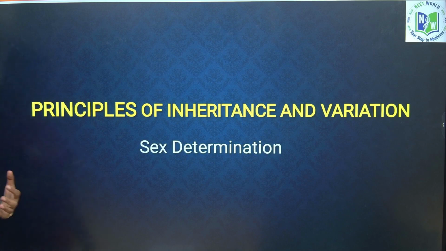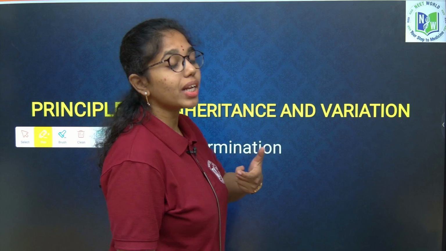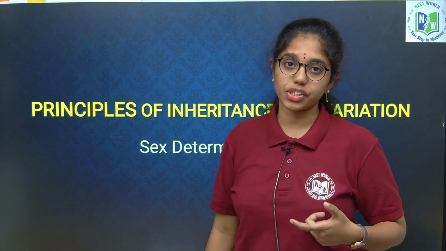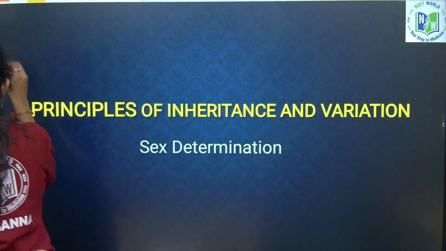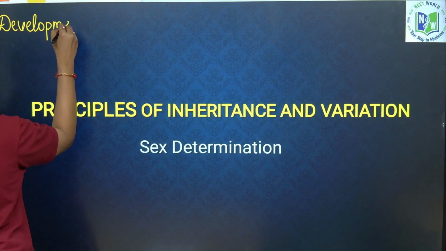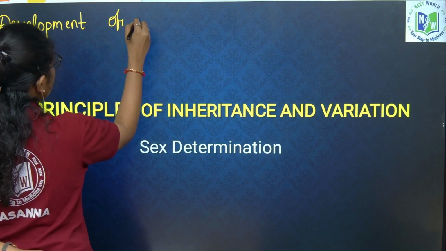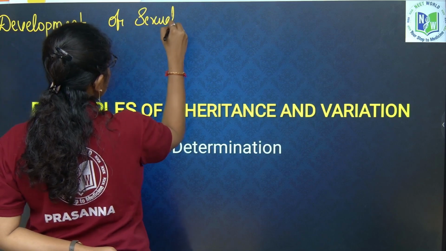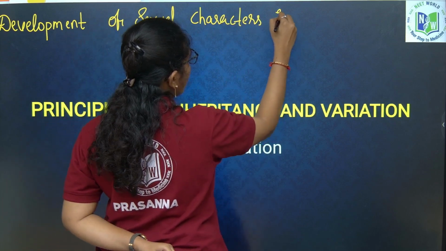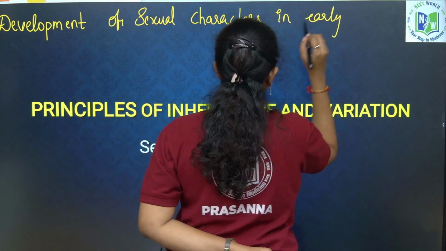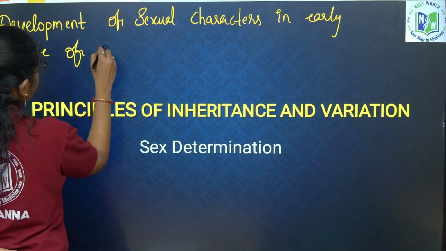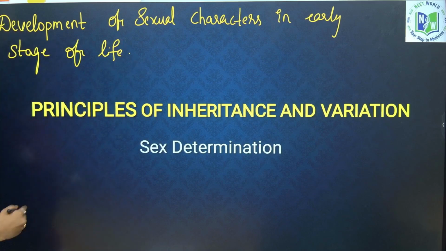Sex determination is nothing but the development of sexual characters in the early stage of life in an organism. The development of sexual characters in the early stage of life is called sex determination for any organism.